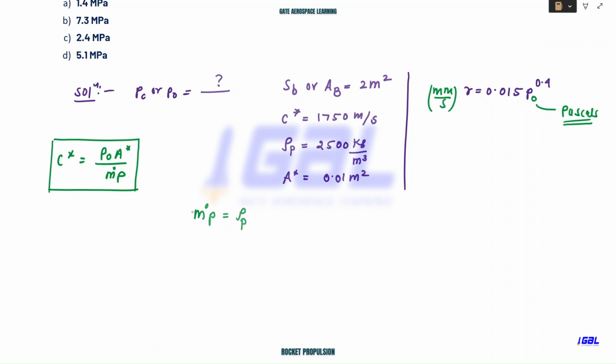So density will be what? Density of propellant. What is the area? This should be the burning area. Okay, and what is the velocity? Velocity will be r, the propellant burning rate, propellant burning velocity, or propellant burning speed. So r now must be in meter per second.